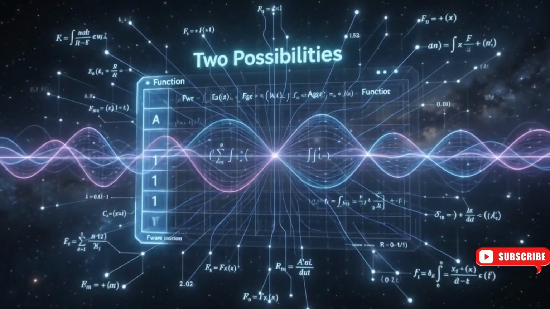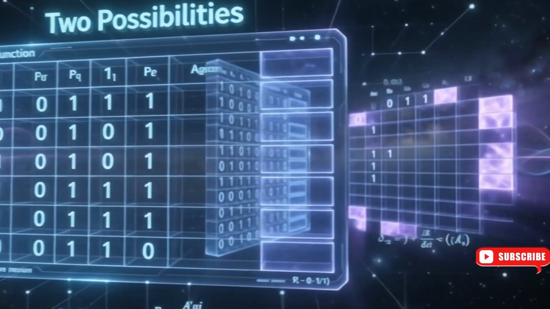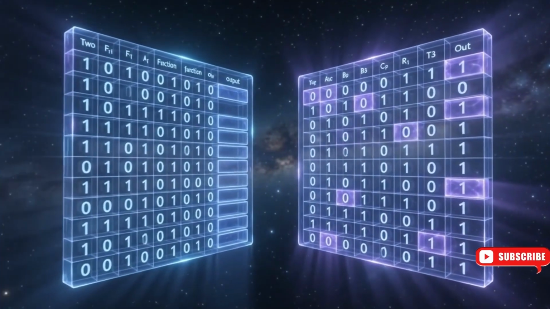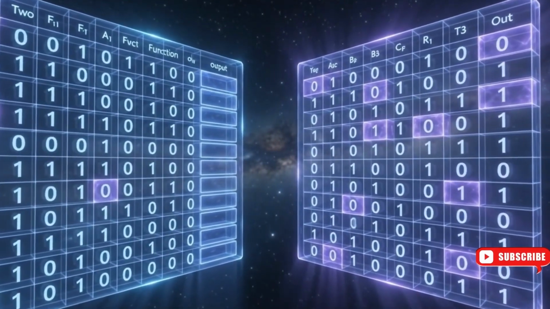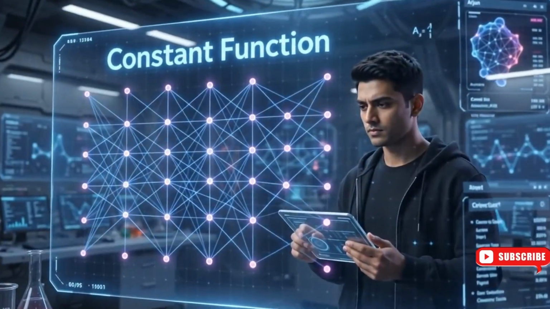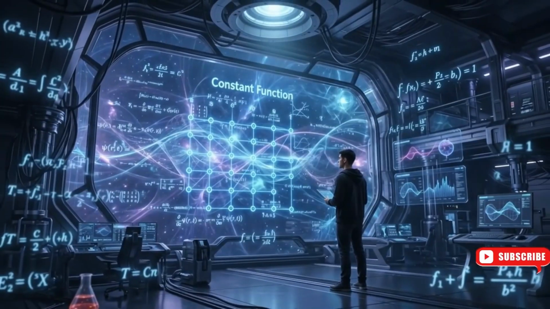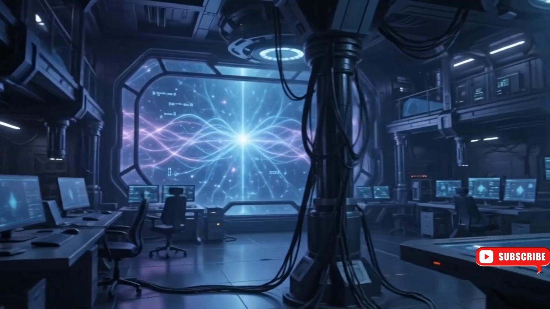The oracle is guaranteed to belong to one of only two categories. It either produces the same output for every input, or it produces an equal number of zeros and ones. A constant function is the simplest case. Every possible input always produces exactly the same output. It can be all zeros or all ones, but it never changes.